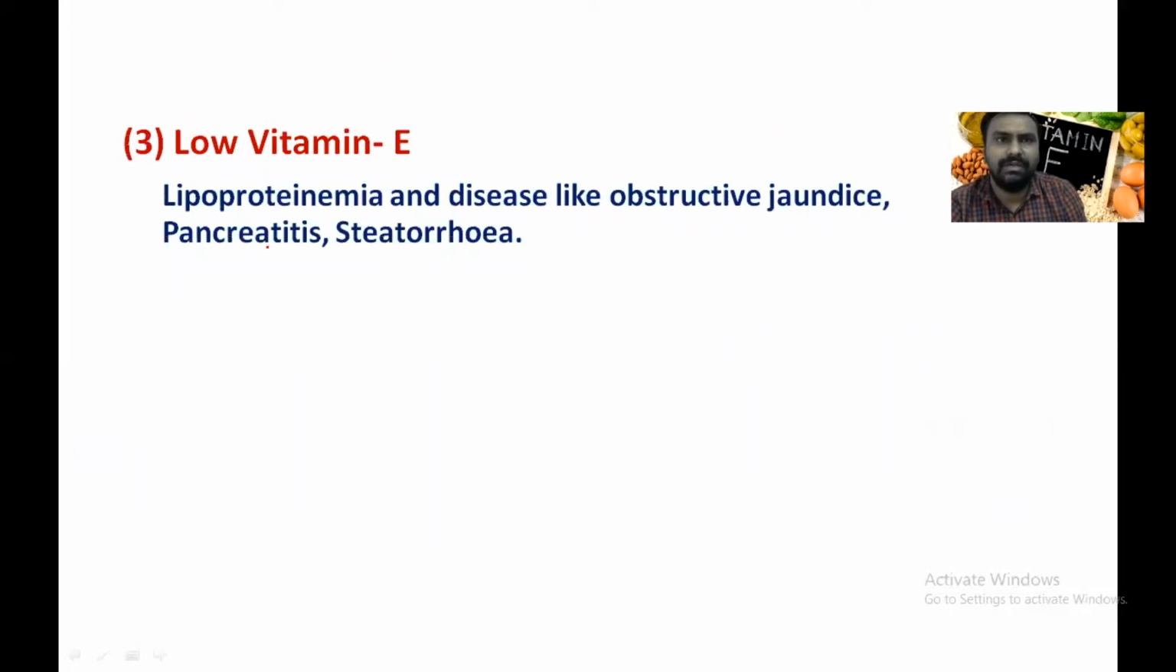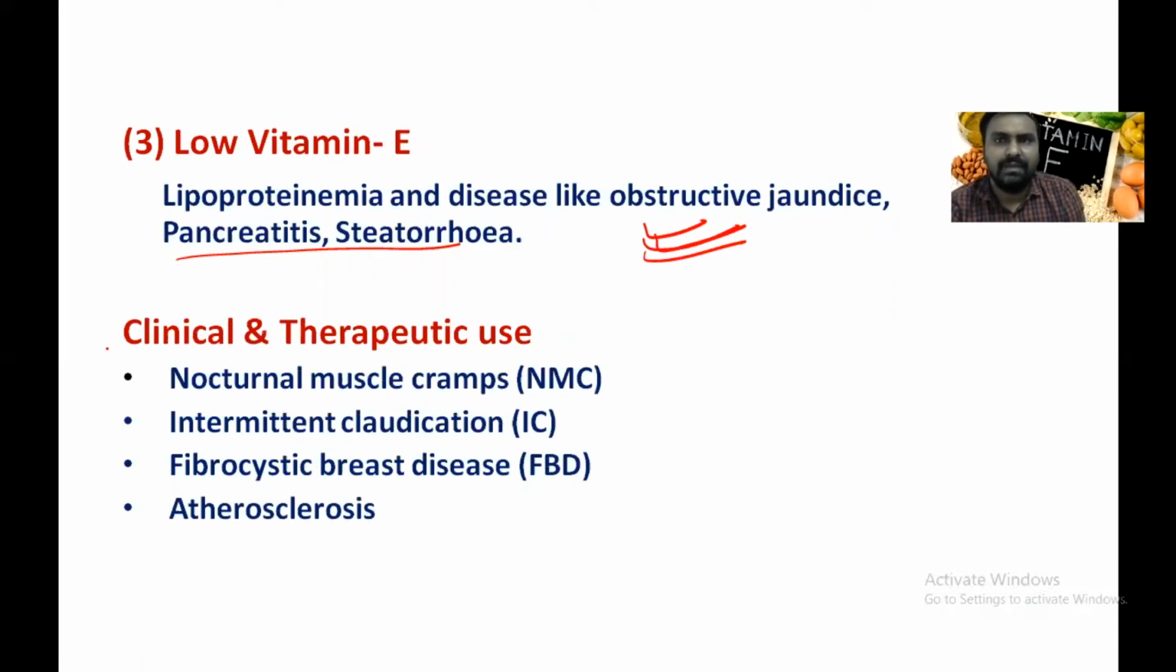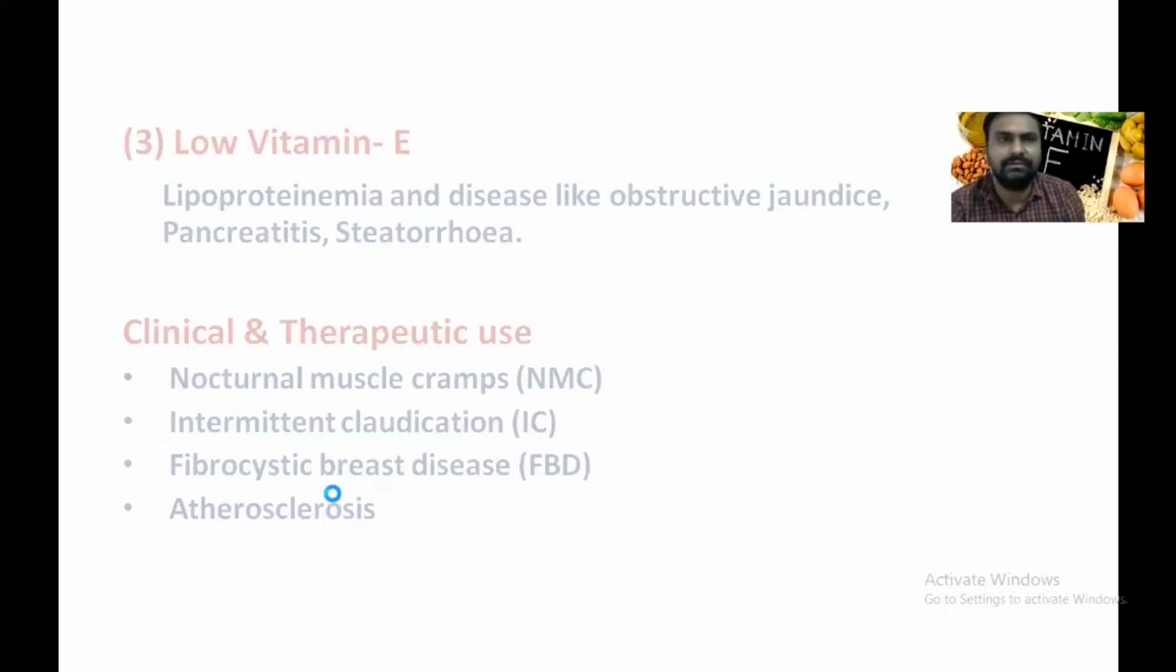Low vitamin E also occurs in abetalipoproteinemia and diseases like obstructive jaundice, pancreatitis, and steatorrhea. In all these conditions, defective absorption of vitamin E occurs, because it is absorbed along with bile salts, so it will lead to low vitamin E. Vitamin E is useful for nocturnal muscle cramps, intermittent claudication, fibrocystic breast disease, and atherosclerosis. So this is all about vitamin E.